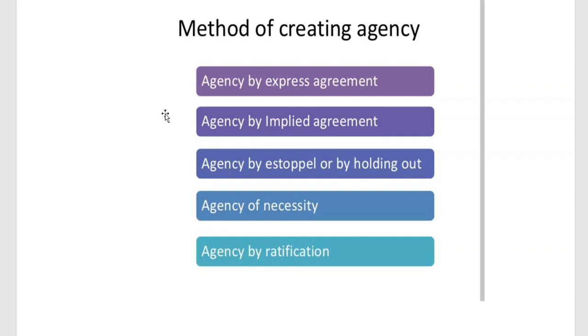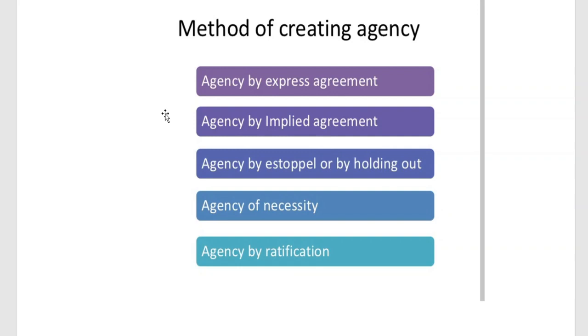You should know what are all the essentials of agency. That means there should be an agreement between the principal and the agent, and we have to discuss the capacity of parties. Under capacity of parties, even a minor can act as an agent. Who can become the principal? A minor cannot become a principal; he should be of sound mind and a major. Those things we are going to see under the essentials of agency.